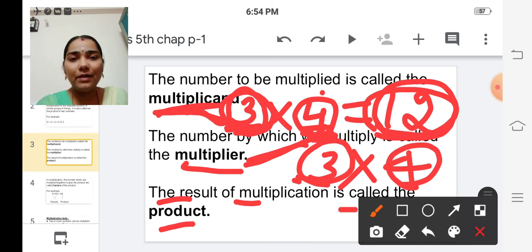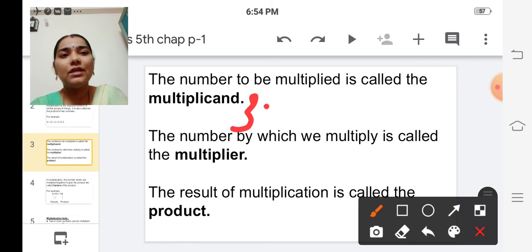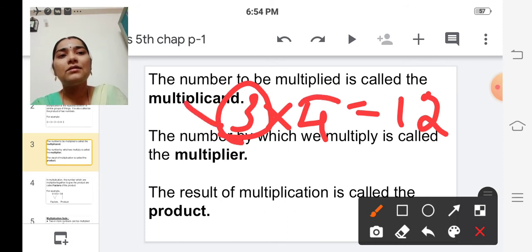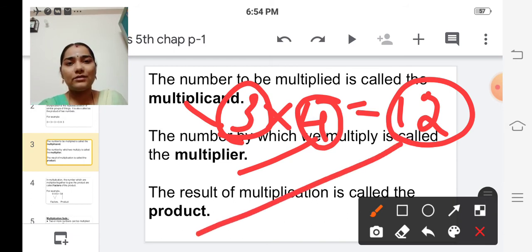The number to be multiplied is called the multiplicand, the number by which we multiply is called the multiplier, and the result is the product. Simply, in 3 into 4 equals 12, the first number is the multiplicand, the second is the multiplier, and the answer is the product. Is it clear, children?